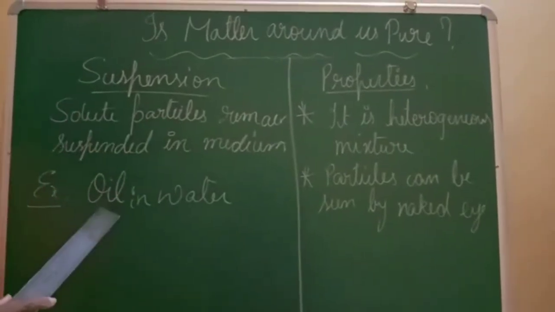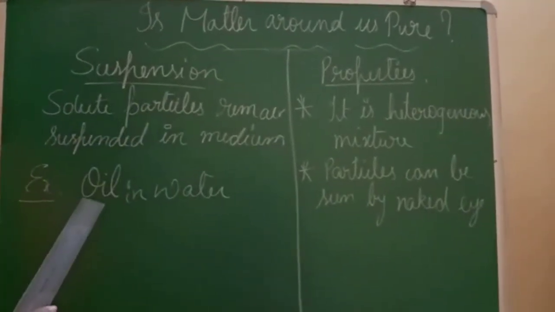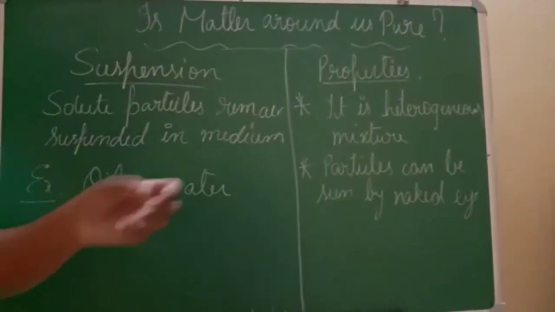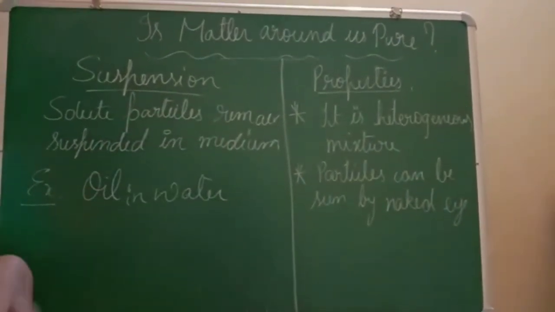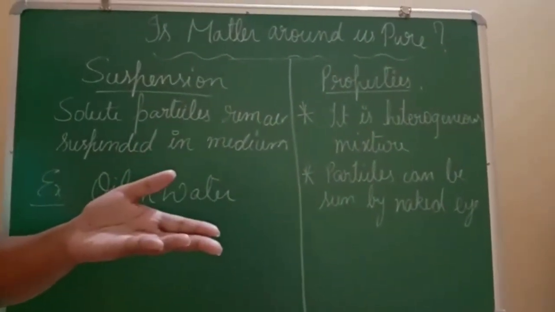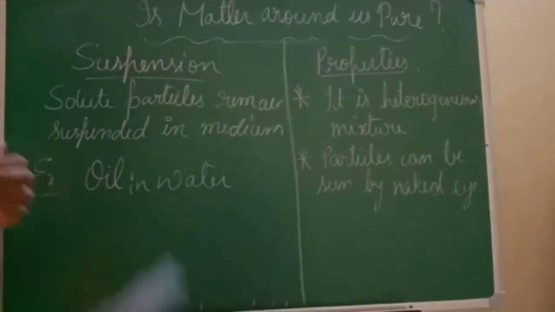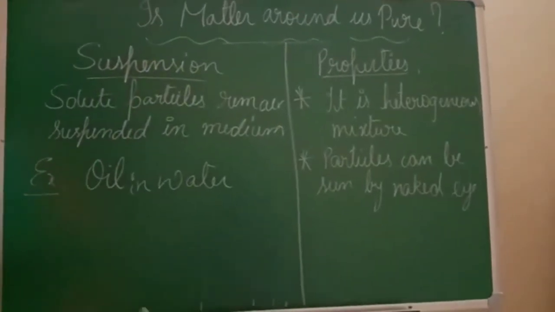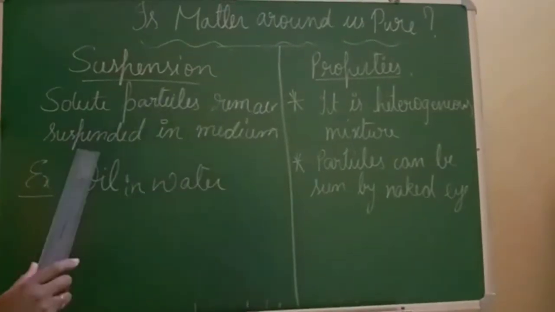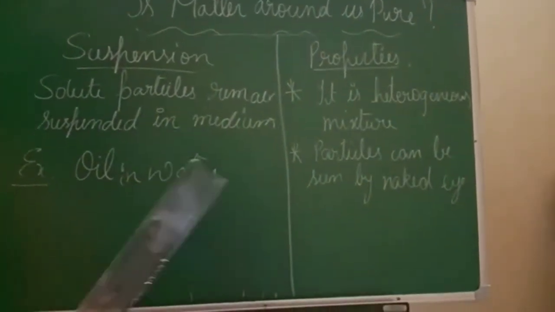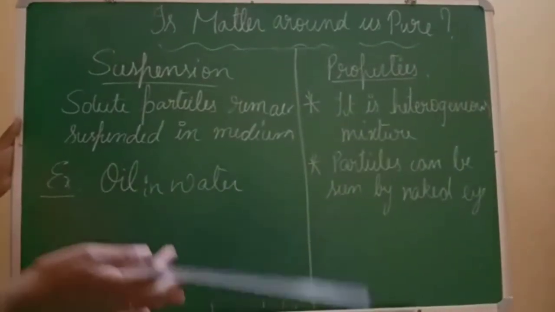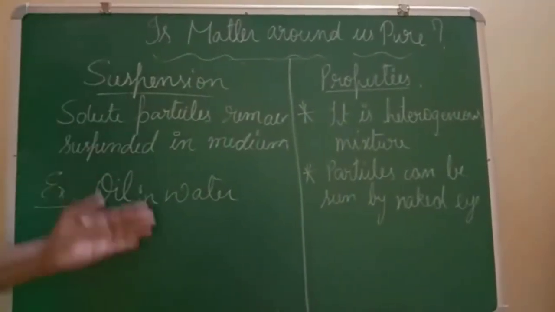Okay, so the best example for suspension is oil in water. When you take a glass of water and pour 2 to 3 spoons of oil, it doesn't completely dissolve in water. Oil just floats on water. Have you seen? That oil floats because of the suspension property. Clear? So suspension means solute particles remain suspended in medium. Remaining suspended means it is not dissolving, it is just floating on the surface of water. So this is called suspension.